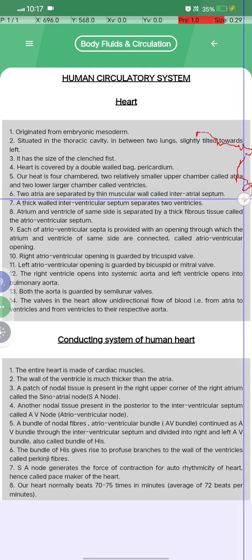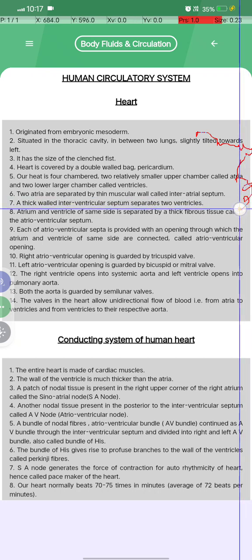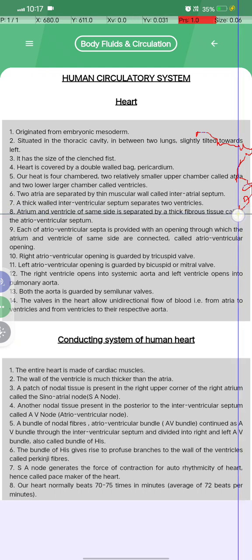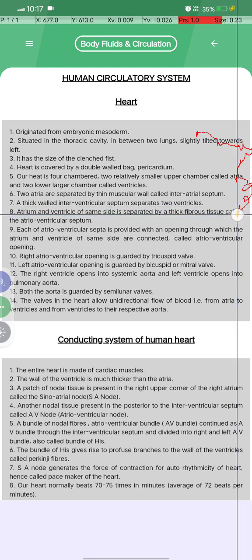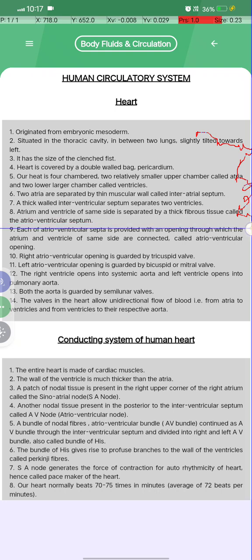The two atria are separated by a muscular wall called the interatrial septum, and a thick wall, the interventricular septum, separates the two ventricles. Okay, the atrium and ventricle of the same side are separated by a thick fibrous tissue called the atrioventricular septum.